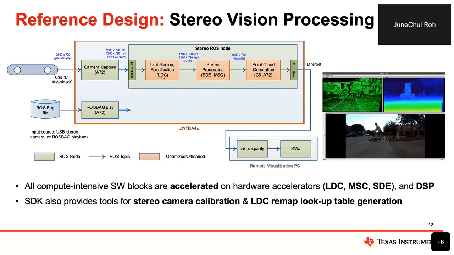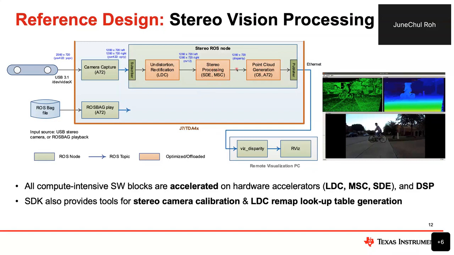So it starts with the lens distortion compensation. We have a hardware accelerator, so it takes the UYVY format and converts it after doing all the remapping and lens distortion compensation. The output format is NV12, and then it hooks up to the stereo disparity engine, and depending on the option, the algorithm is using the multi-scaler hardware accelerator as well. So everything is accelerated, followed by the point cloud generation.